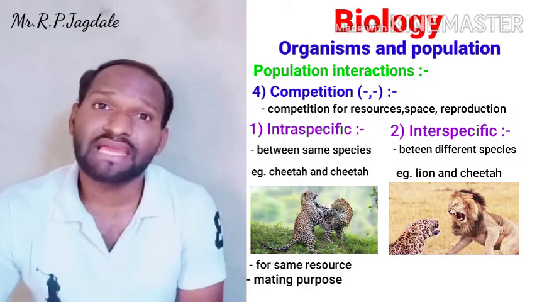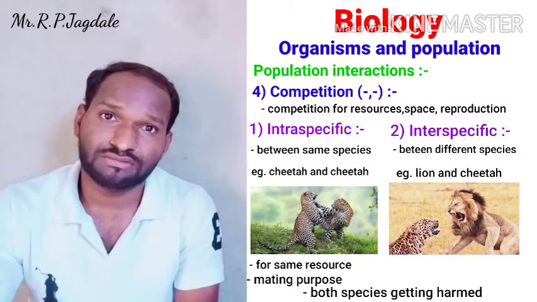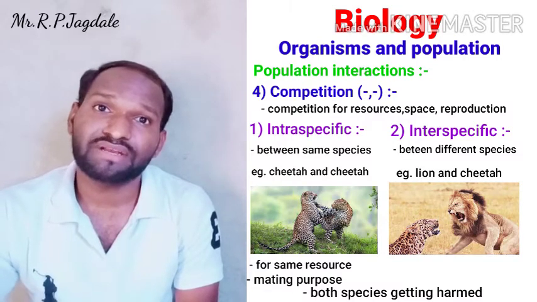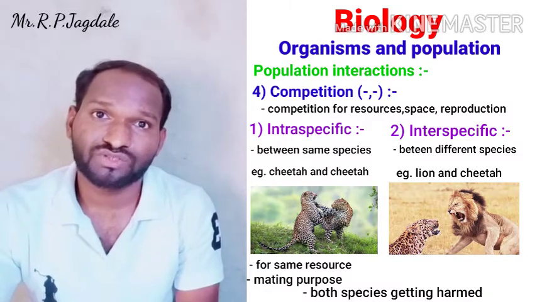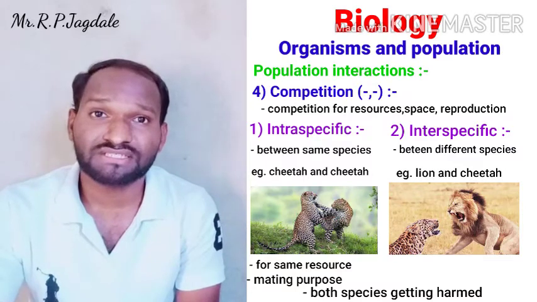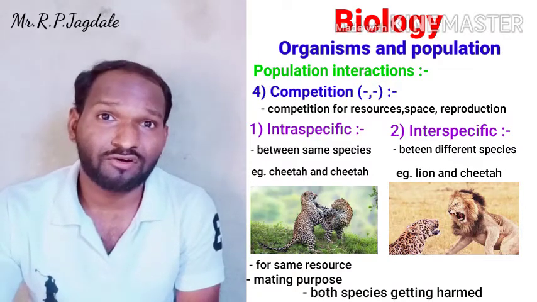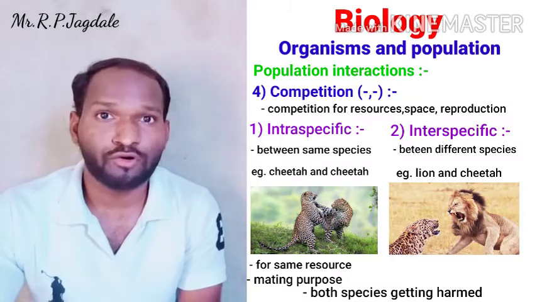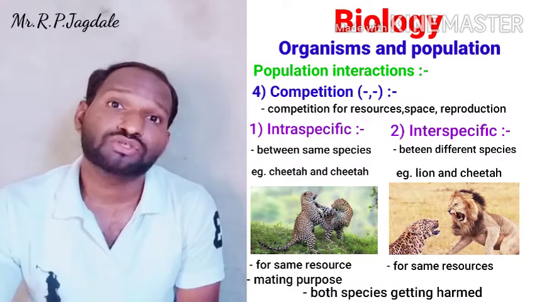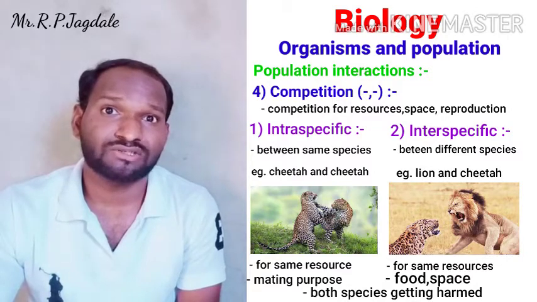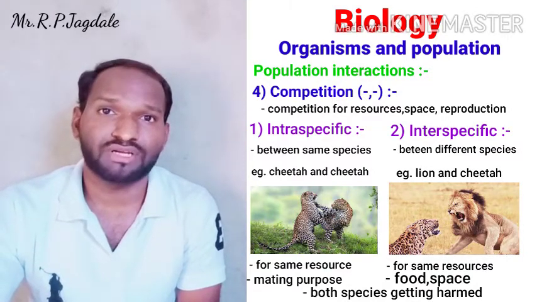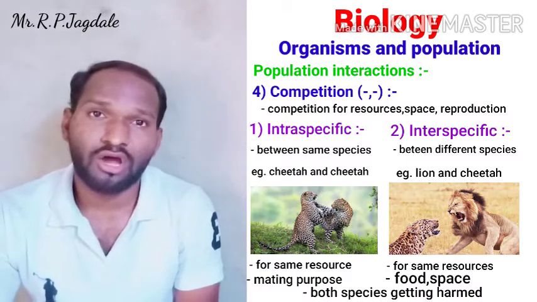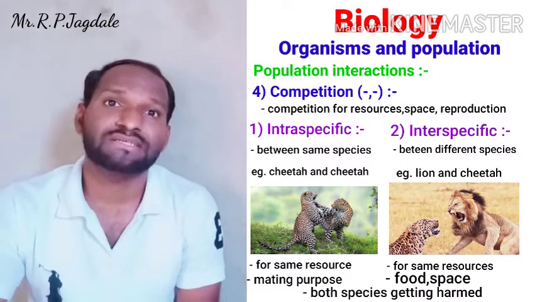And the second one is interspecific competition. The example on your screen is competition between a lion and a cheetah. These are two different species, but they are competing for the same resources, for space, for food, for nutrients. So they are competing with each other. It is called interspecific competition. So competition may be between the same species, intraspecific, or between different species, interspecific.